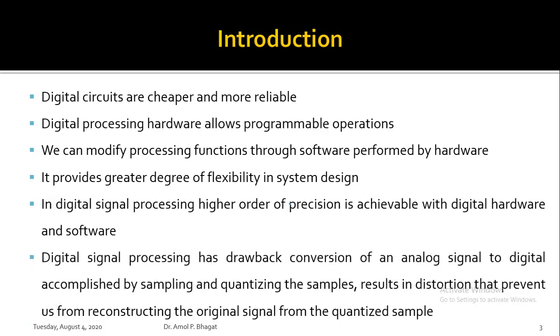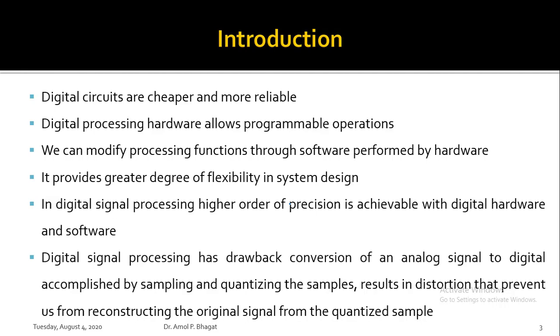Besides these advantages, digital signal processing has drawbacks. The conversion of an analog signal to digital is accomplished by different operations such as sampling and quantization.